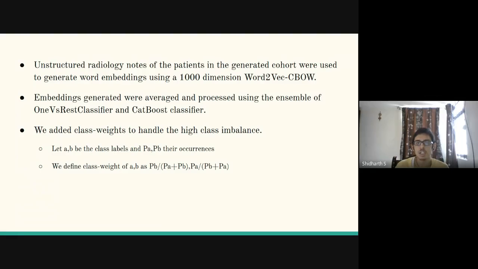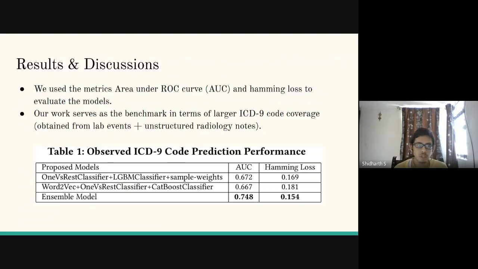As I mentioned earlier, the MIMIC dataset is highly skewed, so there's a large class imbalance. To solve this, we used class weights. How we defined it was, say A and B are the class labels, and PA and PB are their occurrences. Then we define the class weight of A and B as shown in the presentation.